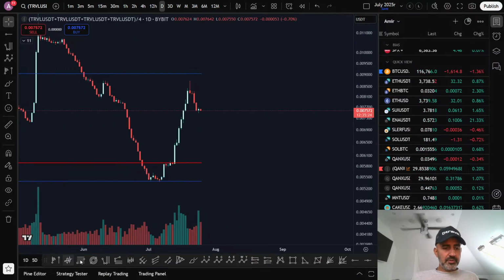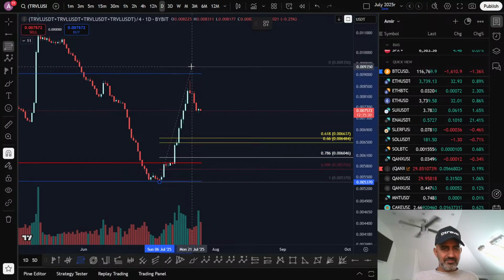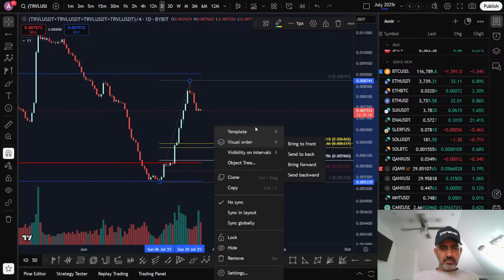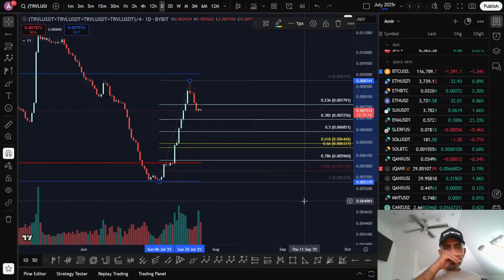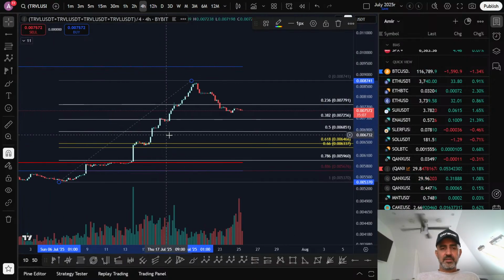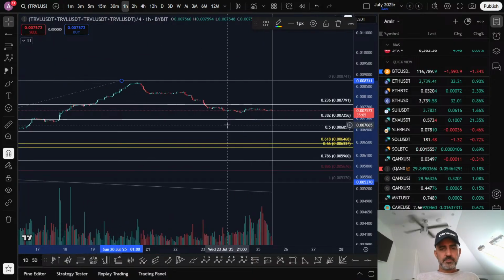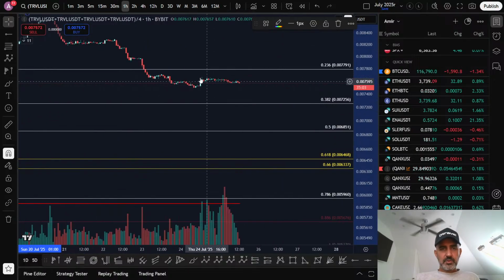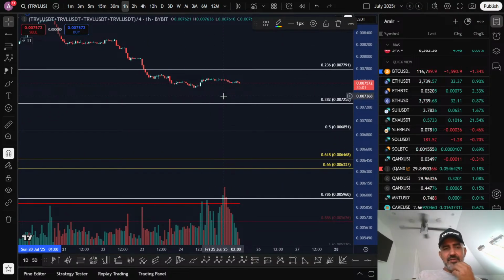Let's do a fib pull on that. Yeah, we're not at any fibs either. That's the problem. It's a real problem. We lost that 236 very easily.